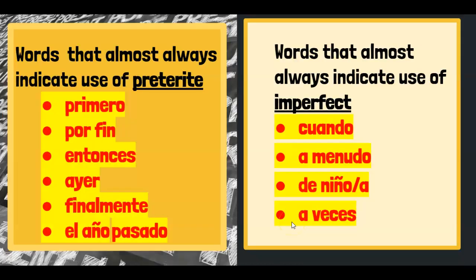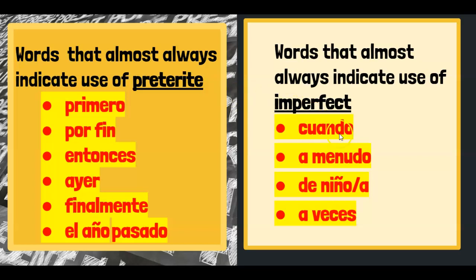So here are some little tips and tricks that denote either the preterite and imperfect. Usually when you see words like primero, por fin, entonces, ayer, finalmente, o el año pasado, or any sort of time segment, that's going to indicate that it's preterite because it's a one-time action or occurred only a certain number of times, rather than indicating that it's something ongoing or habitual in the past.